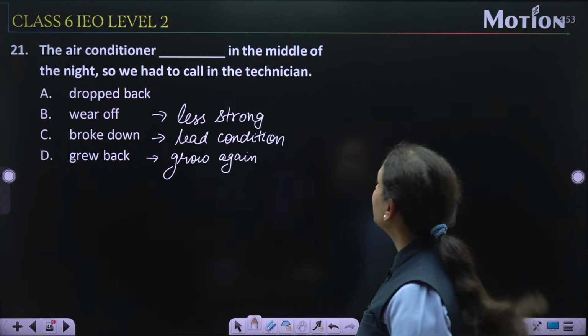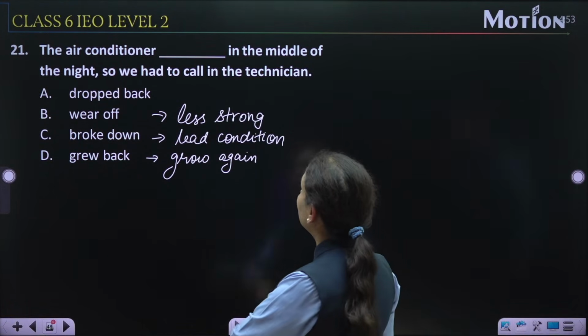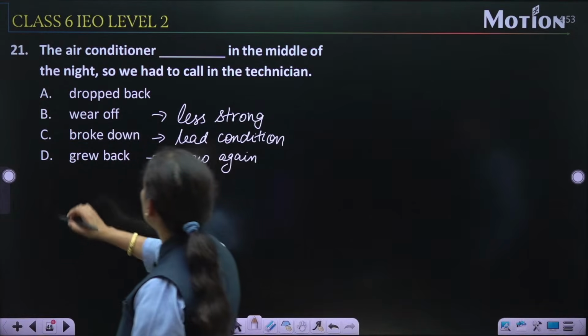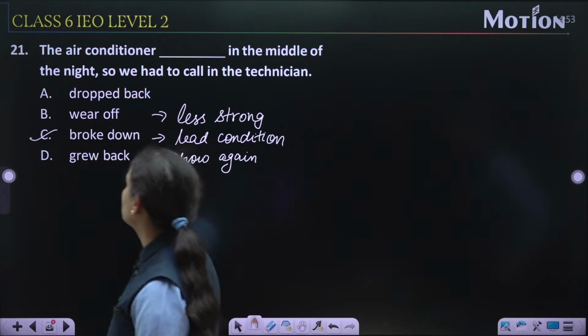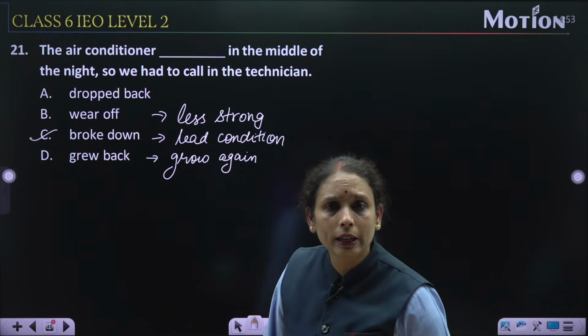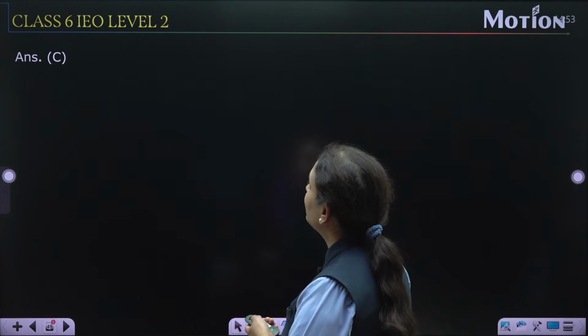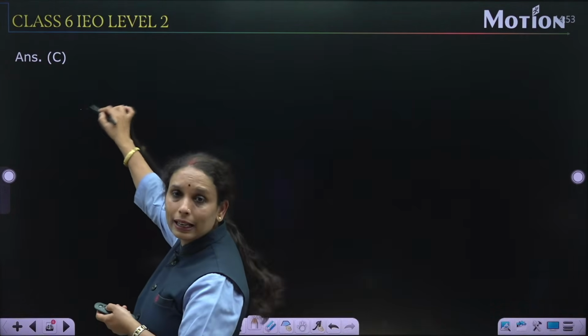The air conditioner dash in the middle of the night, so we had to call in the technician. So the most appropriate option is option number C, that is broke down, that is bad condition. That means kharab ho jana, right? So option number C is the correct one.